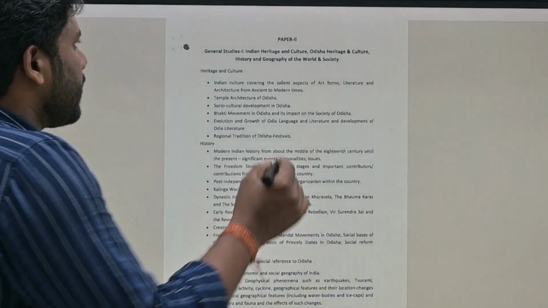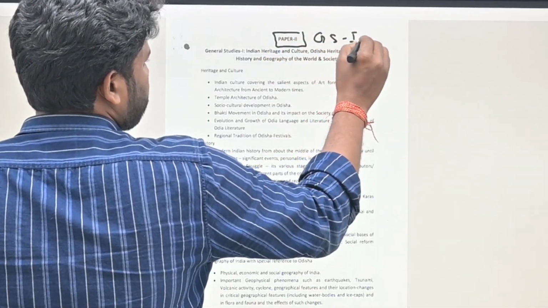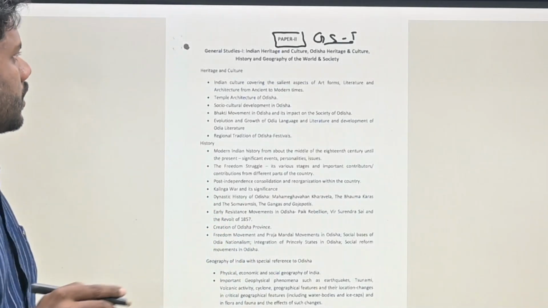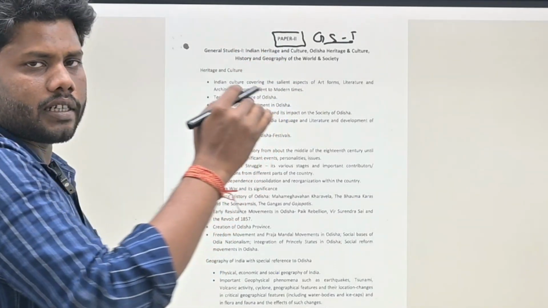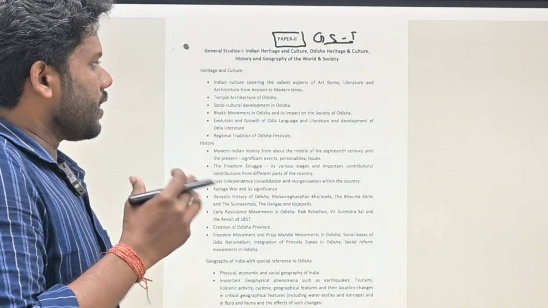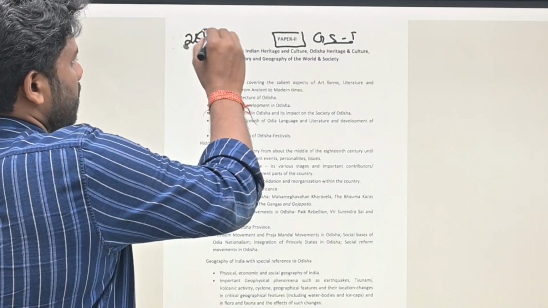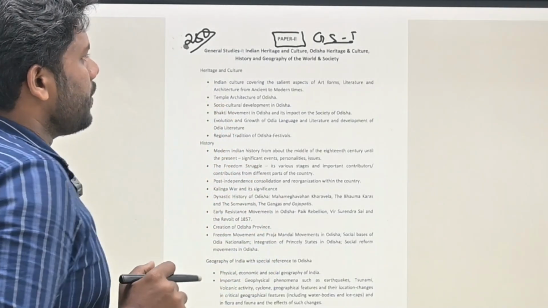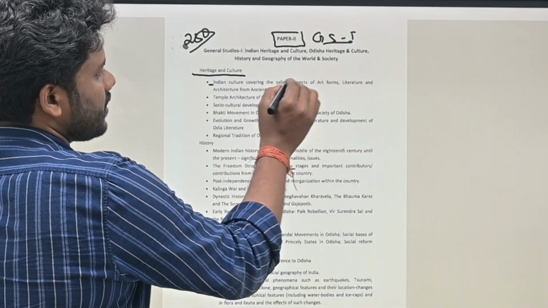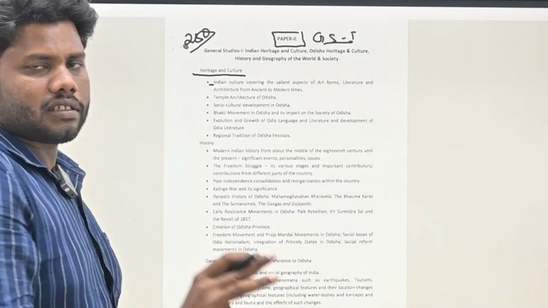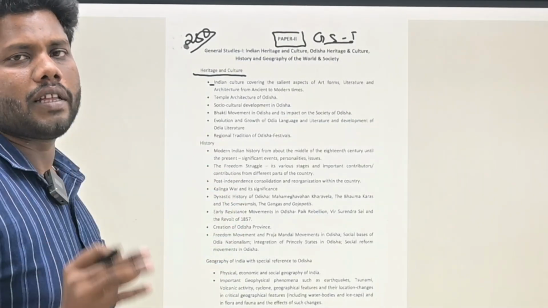Now let us go to paper 2, which is GS paper 1. As you see, Indian heritage and culture, Odisha heritage and culture, history and geography of world and society. In this particular paper, it comprises 250 marks. If you closely observe this paper, the first one is heritage and culture. Now try to understand what is the motive of OPSC and how they are going to ask you the question in the mains exam.